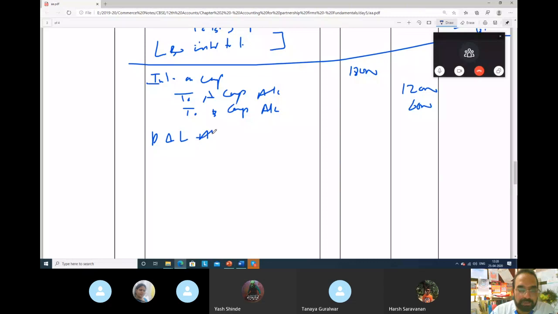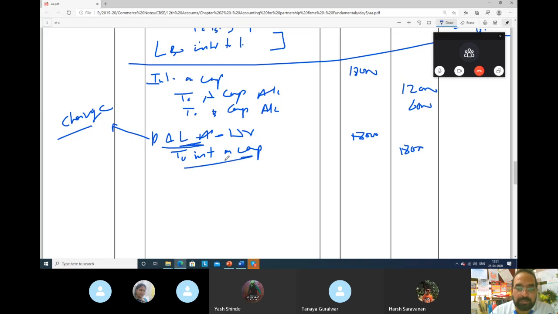Profit and loss account debit to interest on capital. Why profit and loss? Why are we debiting? Because this is a charge, guys. Remember, when it is a charge, it will not go to profit and loss appropriation, because whenever it is a charge, it should be debited to profit and loss account. So this 18,000 rupees will be debited to profit and loss account as interest on capital. Remember this. Okay.